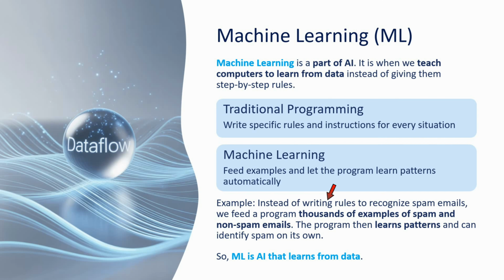For example, instead of writing rules to recognize spam emails, we feed a program thousands of examples of spam and non-spam emails. The program then learns the patterns and can identify spam on its own. So machine learning is AI that learns from data.